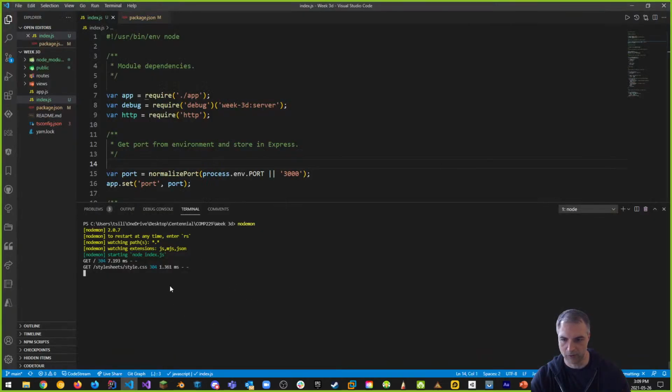And you can see that if I go back here, it's already reading the style sheet that's inside of public and stylesheets and all that kind of stuff. Okay, so that is what we wanted to do. So that's step one.